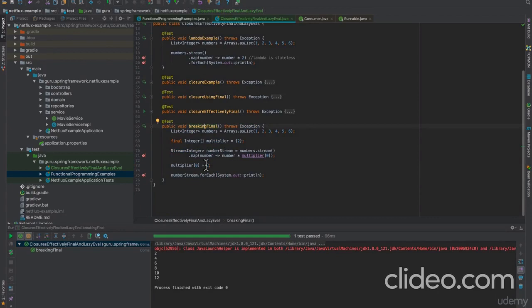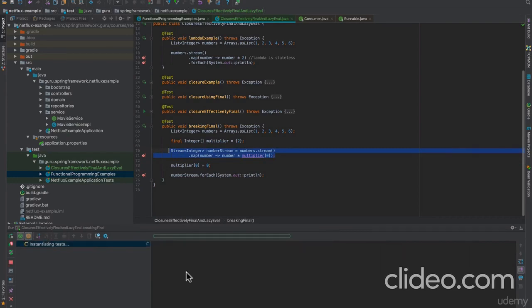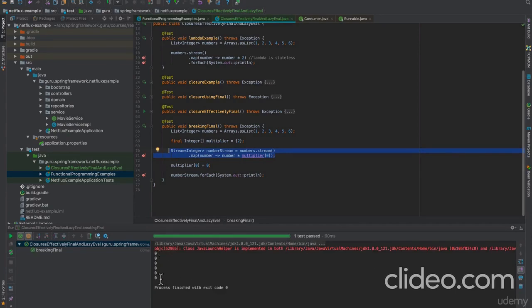Now, what I want you to take a closer look at is this. I'm assigning the multiplier to 2. What if I change it to 0? Even though I'm running up here, what do you think the output is going to be when I run it? Is it still going to be doubling them, or is it going to change to 0? Let's go ahead and run that now. And you can see that everything is set to 0.